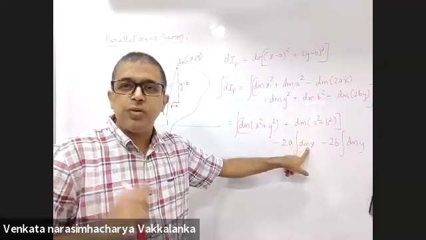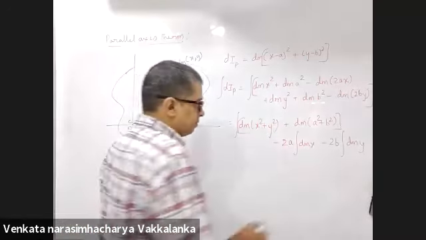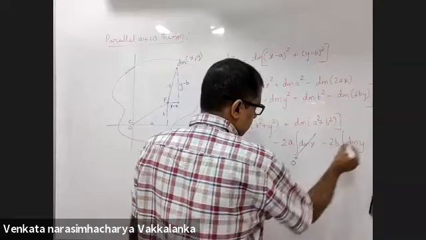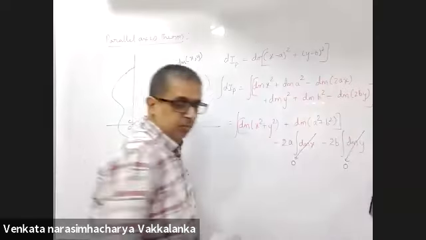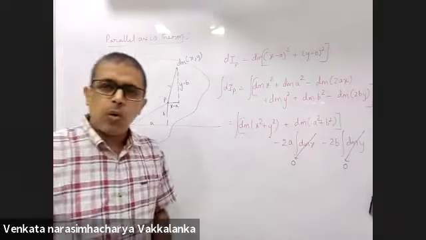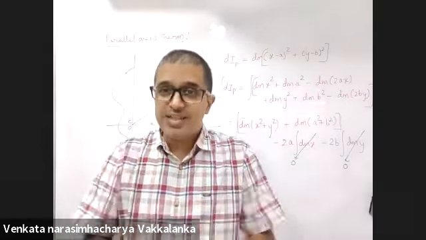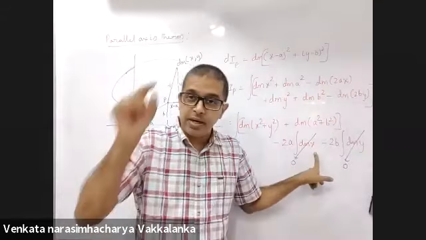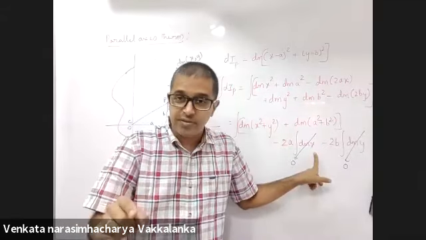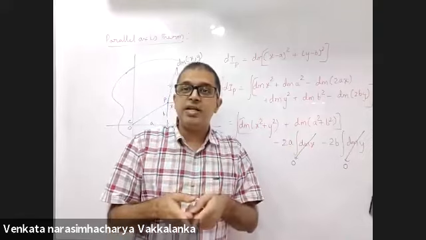Integral dm into x will be 0. Integral dm into y will also be 0. Why? Center of mass. The origin is at the center of mass. This will happen if and only if the origin is at the center of mass.